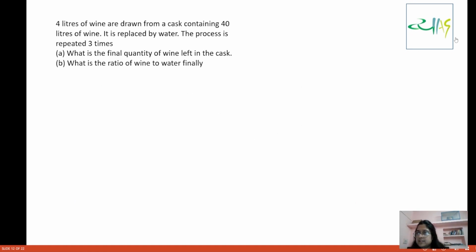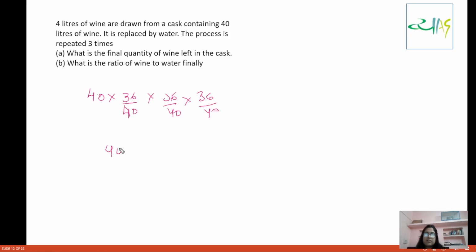Okay guys, so we have this quantity of wine. We got the formula: 40 into 36 by 40, into again 36 by 40, and multiplied by 36 by 40 again.